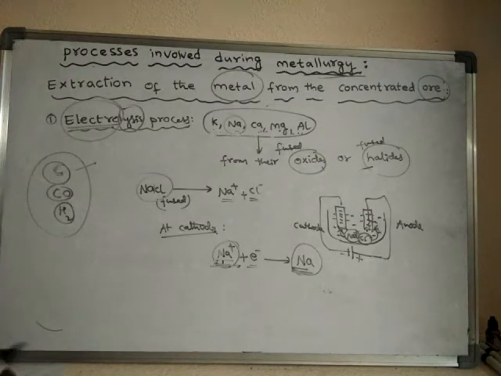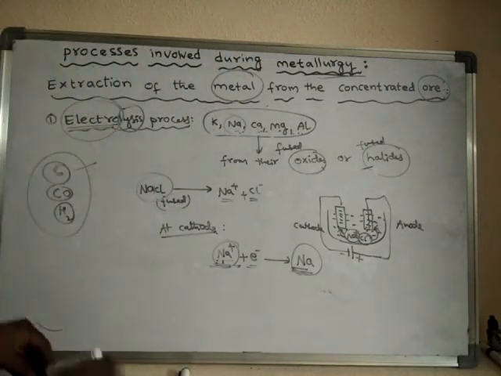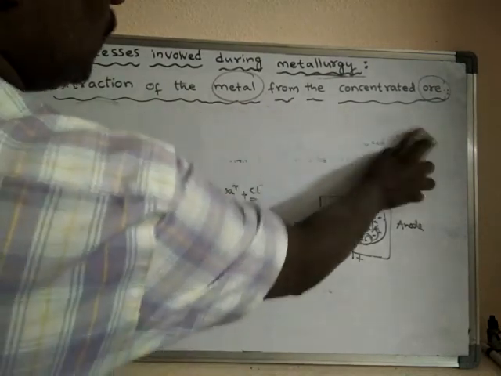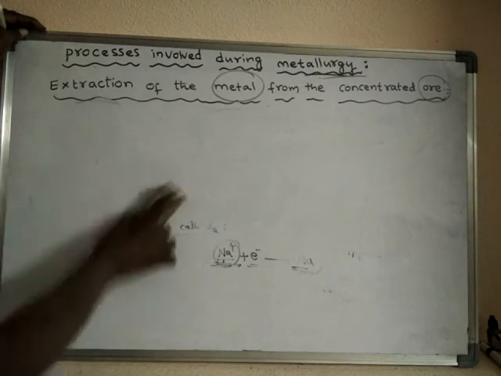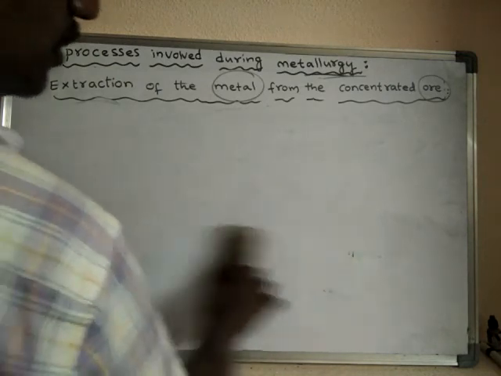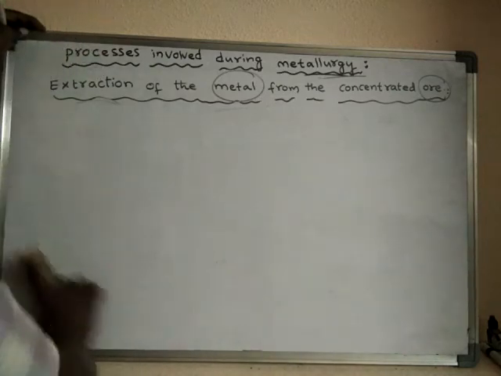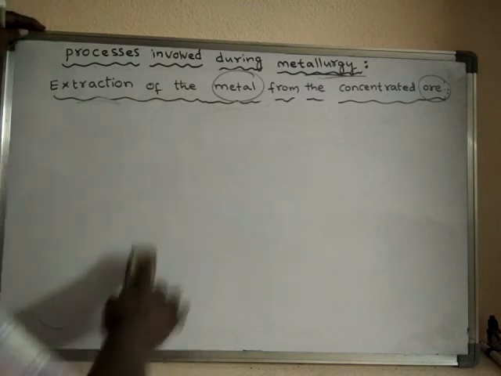The electrolysis process is used for metals like sodium, potassium, calcium, magnesium and aluminum.